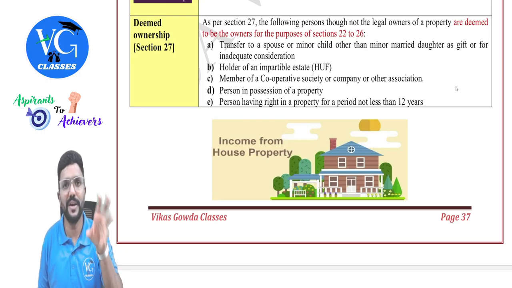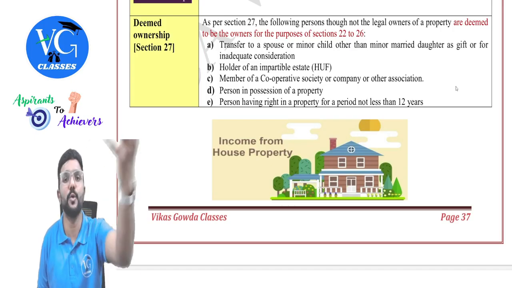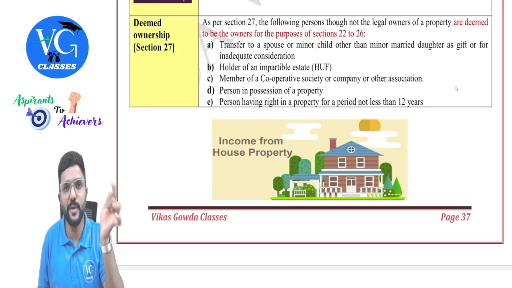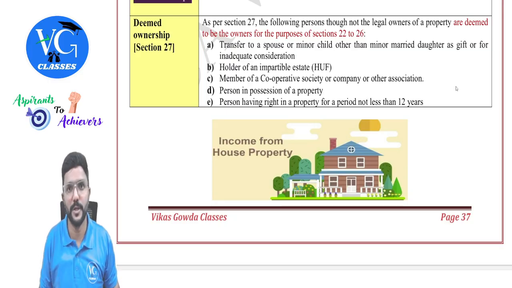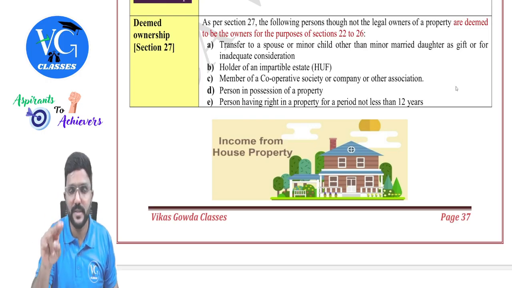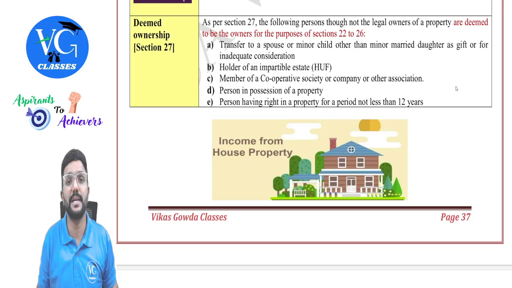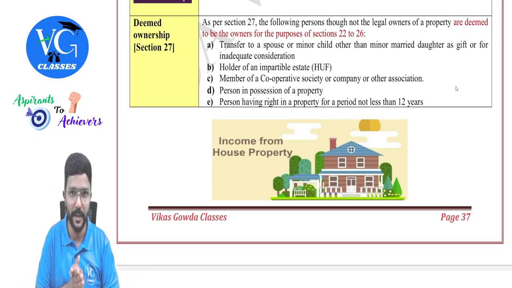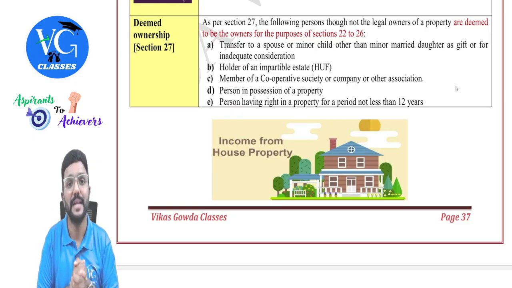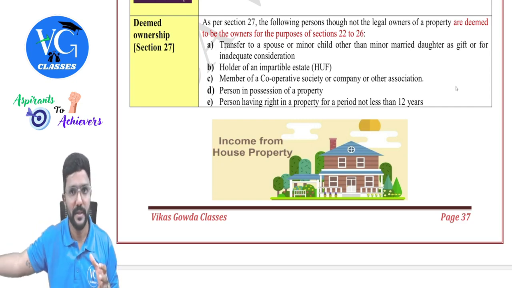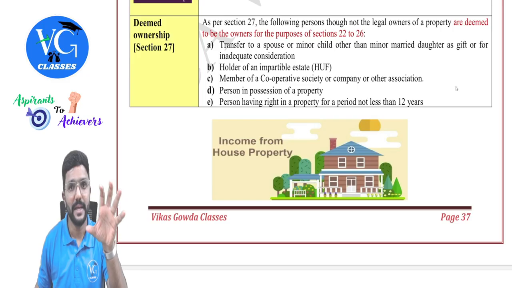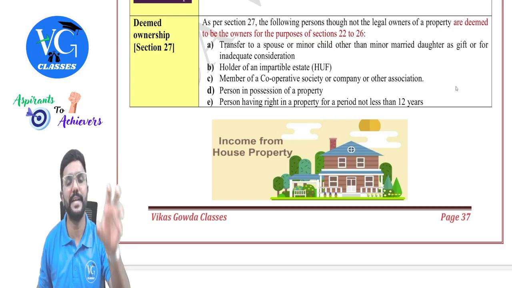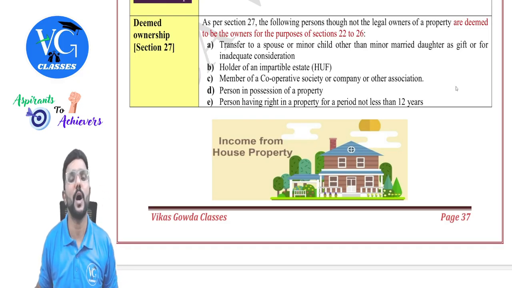Now, assume you are not staying in that property, you are subletting it to your friend. Now, whatever rental income you are earning, where is it taxable? Under the head other sources. Why? Because you are not the owner. So, whatever rent you are earning from subletting the property will be taxable in your hands under the head other sources. But there are a few exceptions to actual legal ownership as per section 27, where the legal owner might be some other person, but as per section 27, we deem someone else as the deemed owner. And rental income will be taxable in the hands of the deemed owner under the head income from house property, guys.